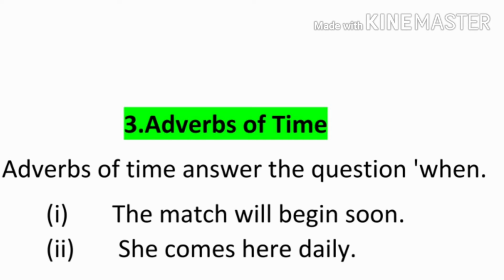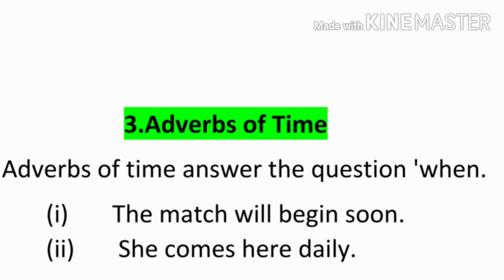Next adverbs are adverbs of time. Adverbs of time answer the question when. For example, the match will begin soon. When will the match begin? Soon. So, soon is adverb of time. She comes here daily.